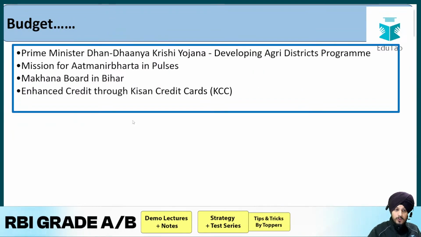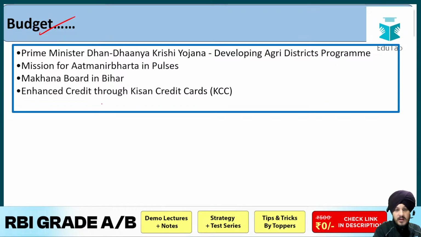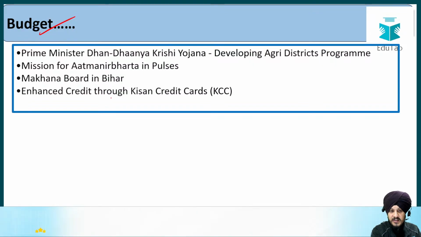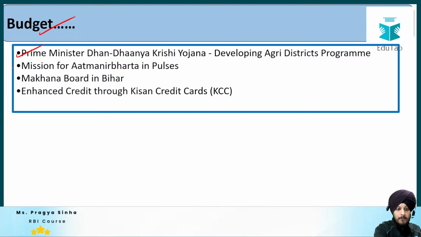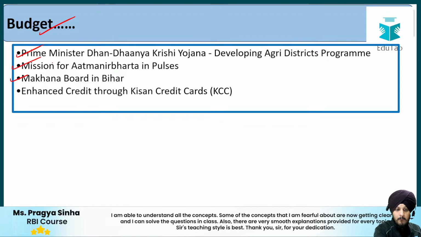Now let us move on to the budget. You can also make a note of the budget initiatives with respect to the agriculture system. So the budget talks about Pradhan Mantri Dhan Dhanya Krishi Yojana, then the mission for Atmanirbharta in Pulses, Makhana Board in Bihar, and enhanced credit through Kisan Credit Card.